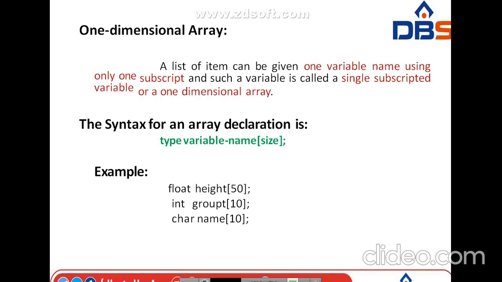Then the array name, or we can say variable name, and within the brackets I mention the size 10. One more example is char. Char is a data type, and name is the array name or variable name of size 10.